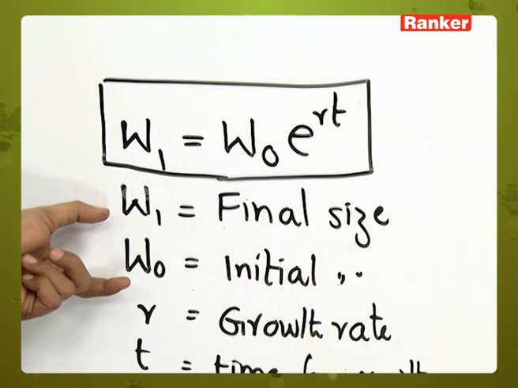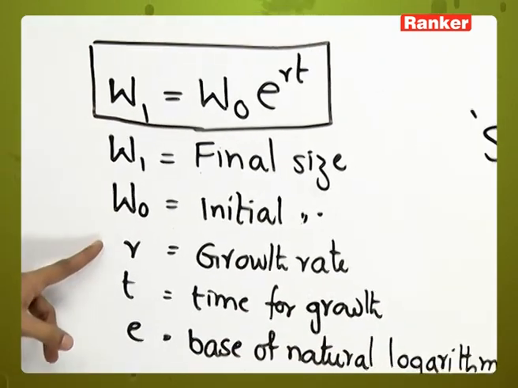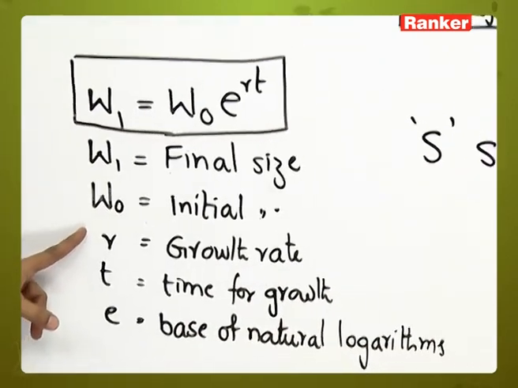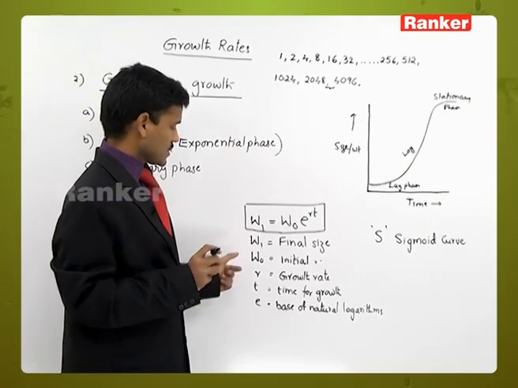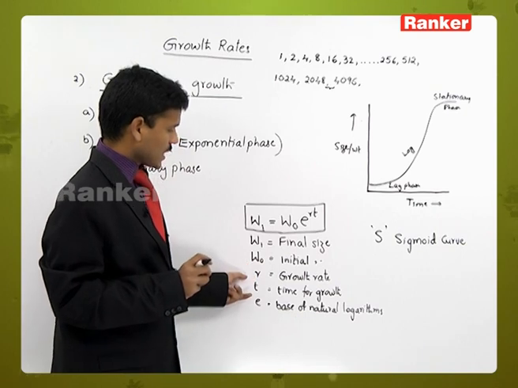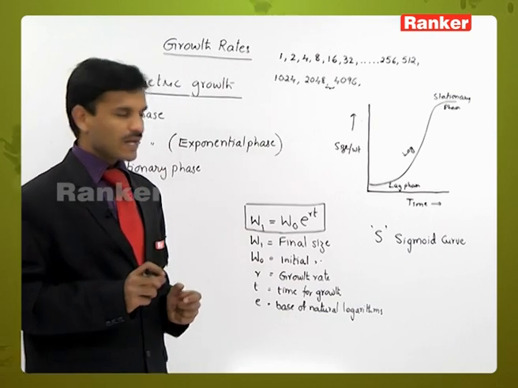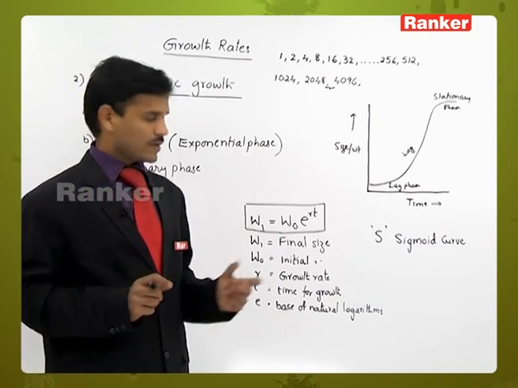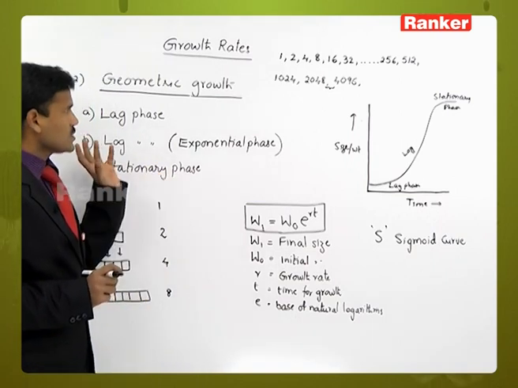W0 is the initial size, initial weight or initial length. Next, r is the growth rate, the growth per unit time. t is the time for growth, and e is the base of natural logarithms. So it is a geometric growth.